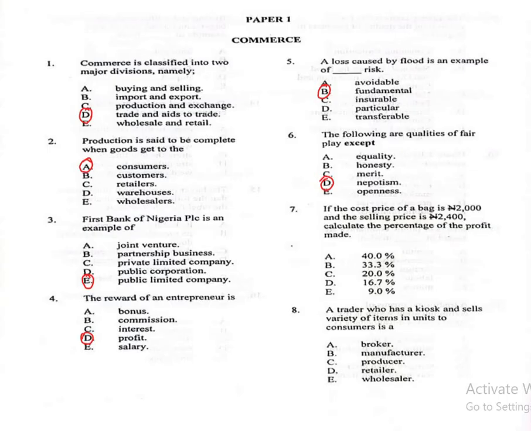Question number 7, we are going to do a little calculation. If the cost price of a bag is 2,000, let's write it out. Let me solve it here. Let's represent cost price as CP, given as 2,000, and the selling price SP is equal to 2,400 naira. Calculate the percentage of the profit made. The formula for calculating percentage profit is profit over cost price times 100%.